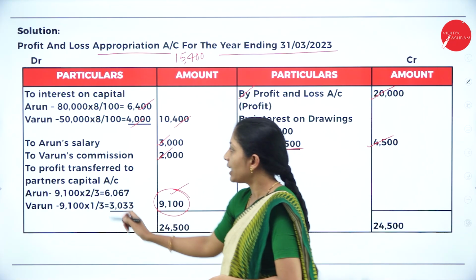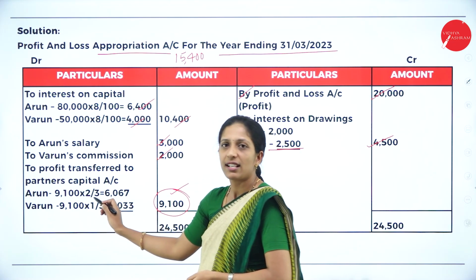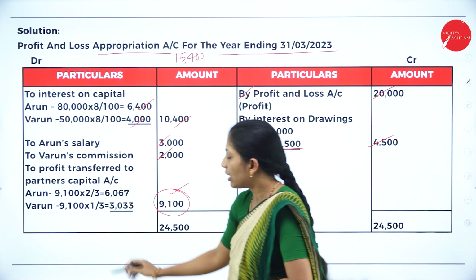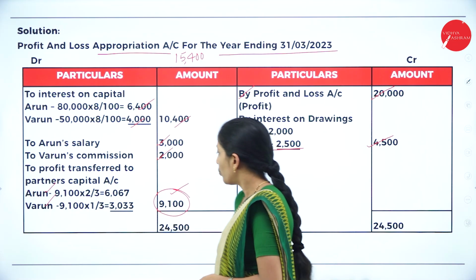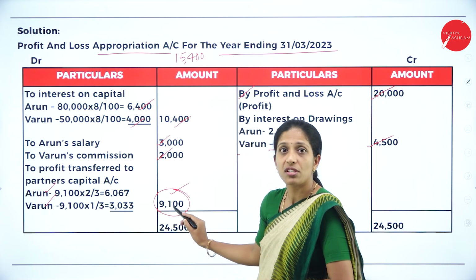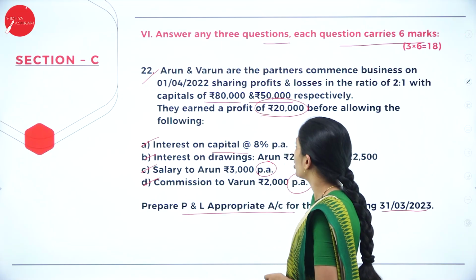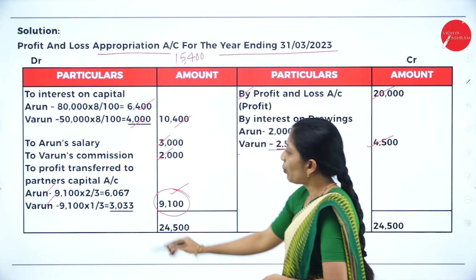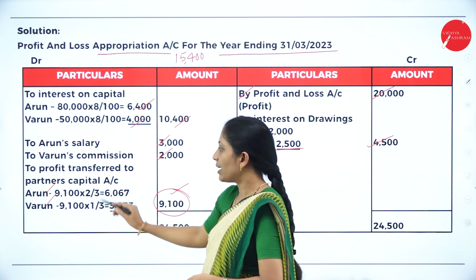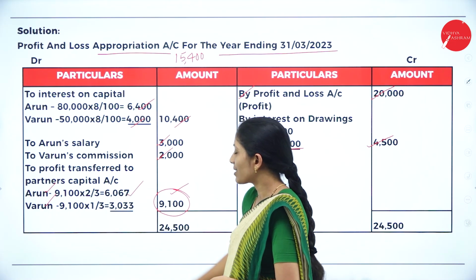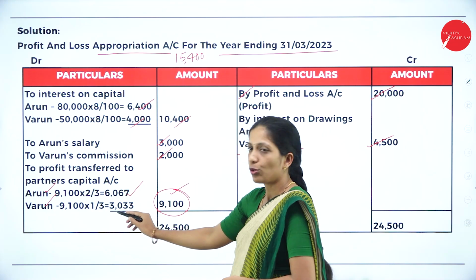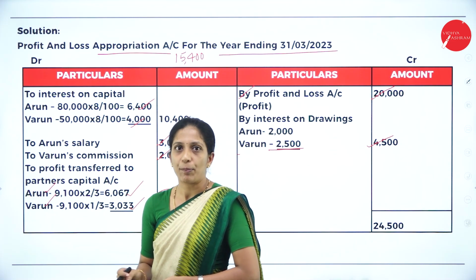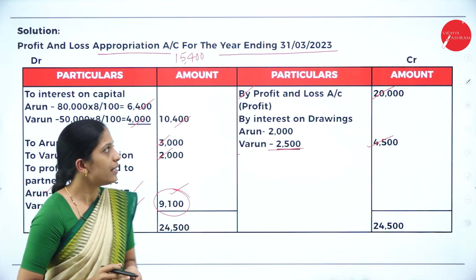So it is profit. So you'll transfer that profit to partners' capital account. So how to write? To profit transferred to partners' capital account. So there are two partners, Arun and Varun, and this is a profit. You have to distribute this profit in which ratio? They will give the ratio 2:1. Okay, so 2/3 and 1/3. So 9,100 into 2/3, that is 6,067. 9,100 into 1/3, 3,033. So hope you are clear about P&L appropriation account. We shall move on to the next question.